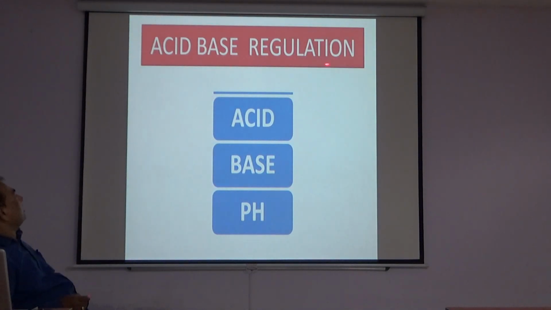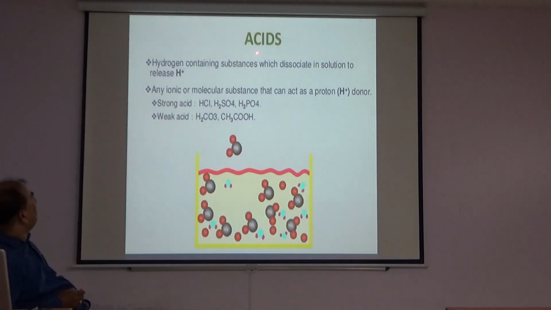Acid-base regulation, that is acid, base and pH. Acids are hydrogen ion containing substances which dissociate in solution to release hydrogen ion. Any ionic or molecular substance that can act as a proton donor. Strong acids are hydrochloric acid, H2SO4 and H3PO4, that is sulfuric acid and phosphoric acid. Weak acids are carbonic acid and formic acid.